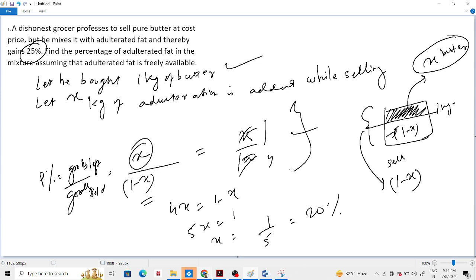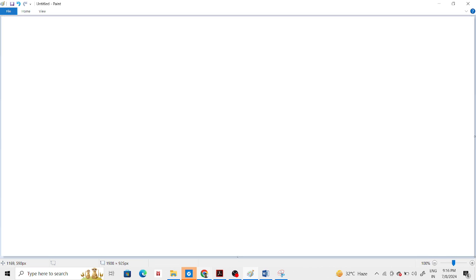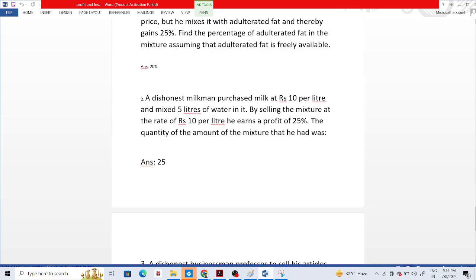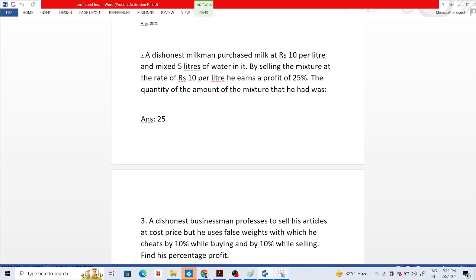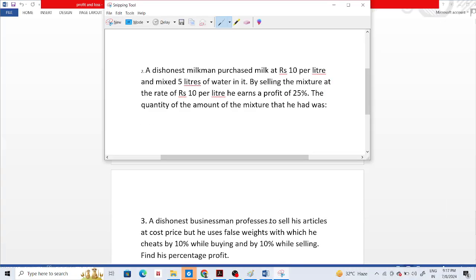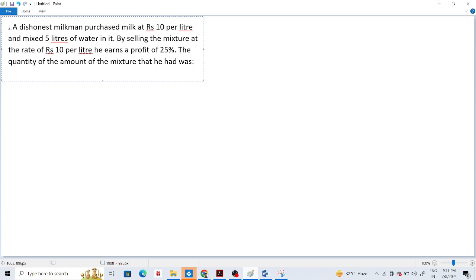Okay, so can I move on to the next one? Try out this sum.